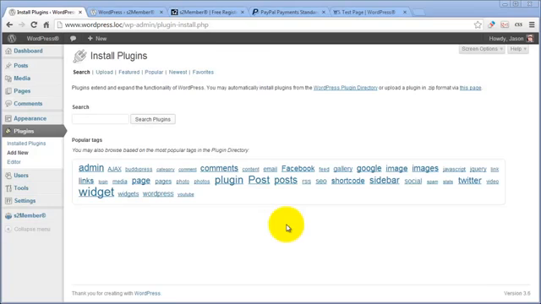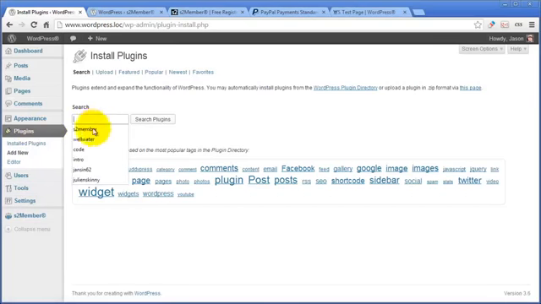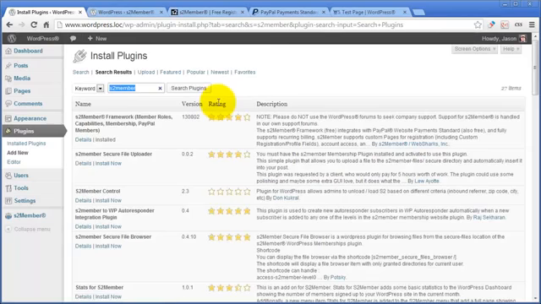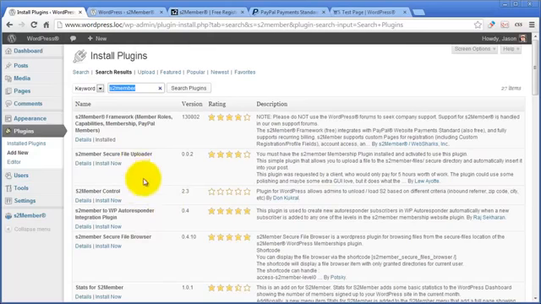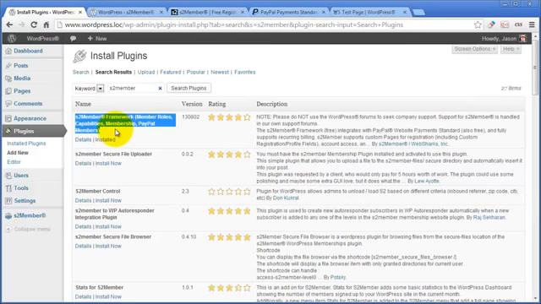Let's type in S2Member. We've got plugins, add new. S2Member, search your plugins. You're going to see a few that come up in the list. There it is. All of these are kind of like plugins for the plugin. You might want to check these out sometime, but for right now what we need is S2Member's framework. That's what powers S2Member. Even if you're running S2Member Pro, you still need the framework. This is the free version. So install that. I've done it. There, it's already on my list.